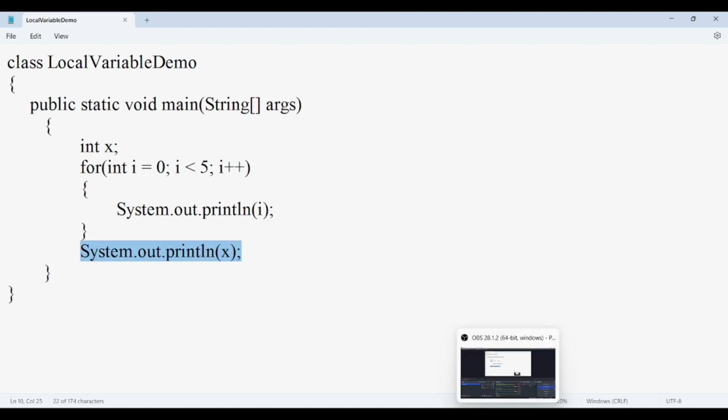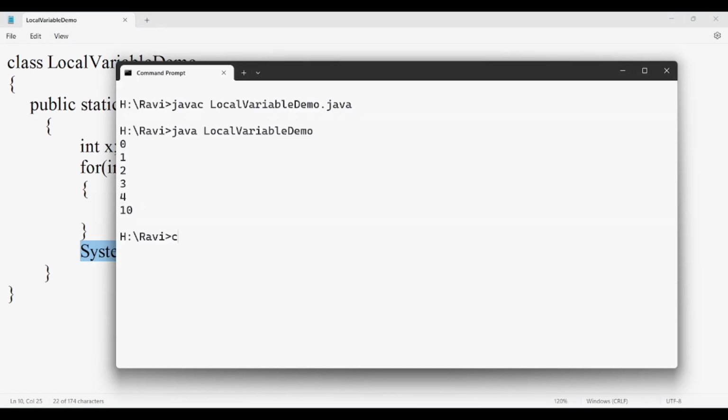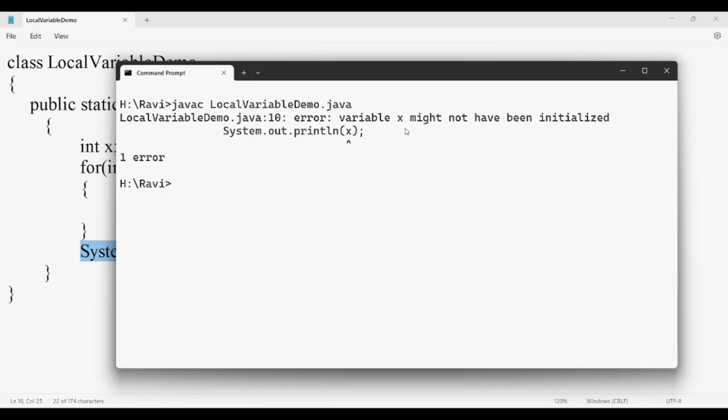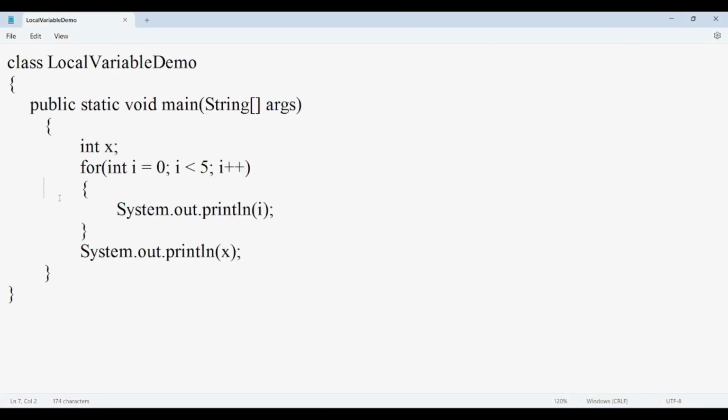You can see this, I am compiling it. If I compile this, it is giving me the error, local variable x might not have been initialized, and it is saying that this statement System.out.println x is having some error. So now coming back to this, it means we need to initialize it.